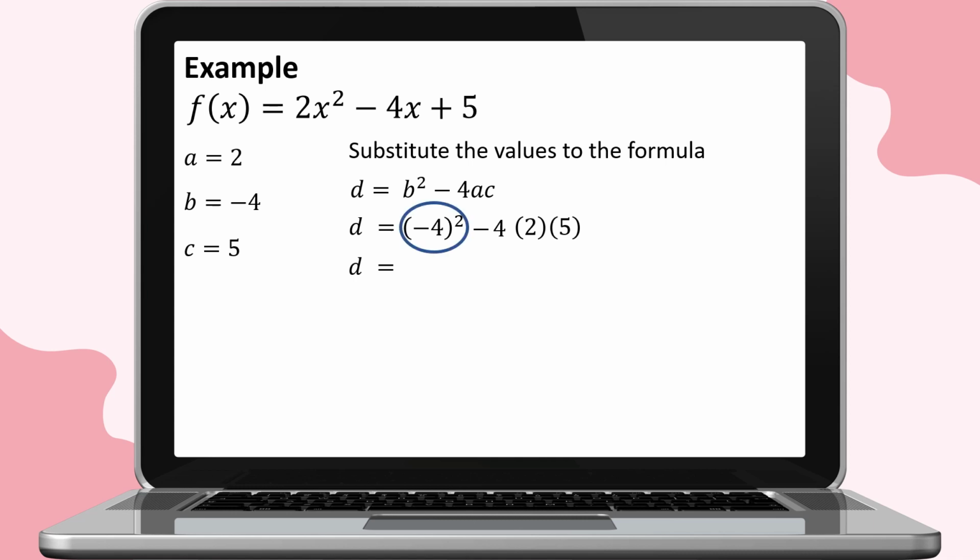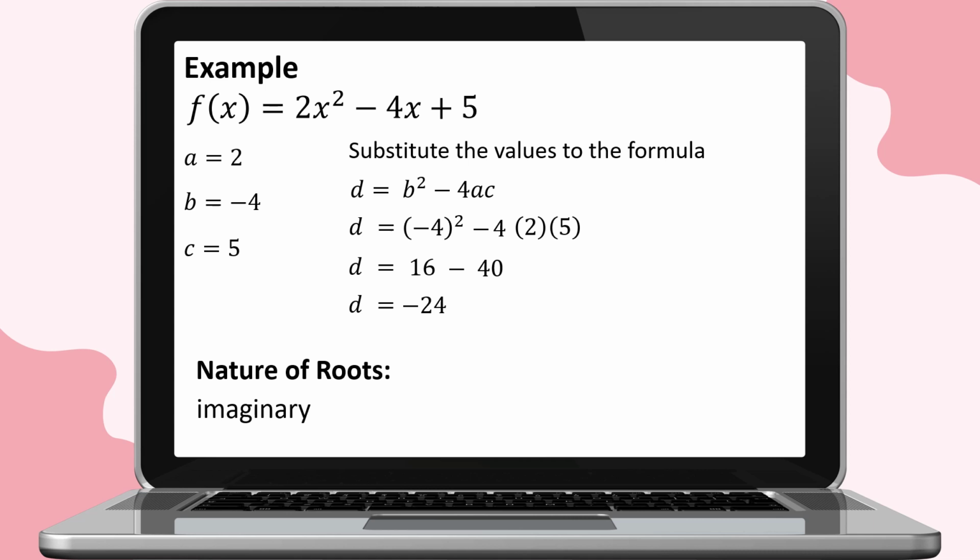The square of negative 4 is equal to positive 16, minus the product of 4, 2, and 5, which is equal to positive 40. 16 minus 40 is equal to negative 24. Our discriminant is negative 24. Therefore, the nature of roots are imaginary and unequal.